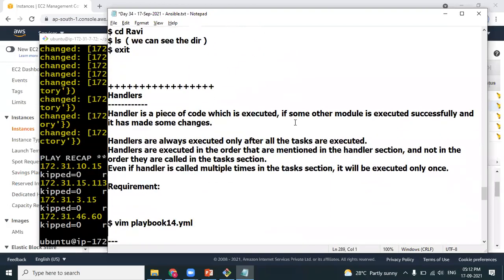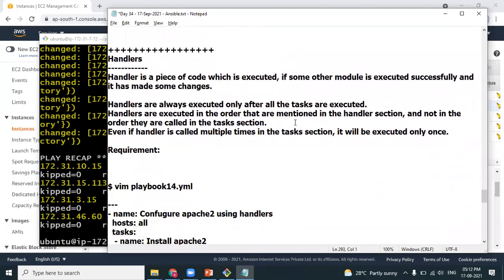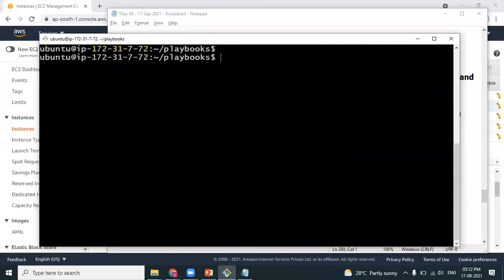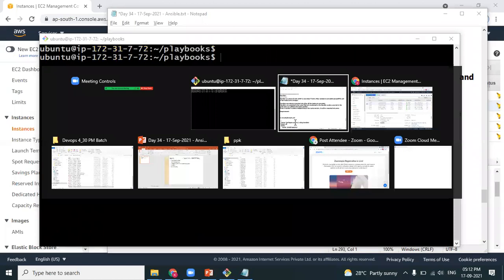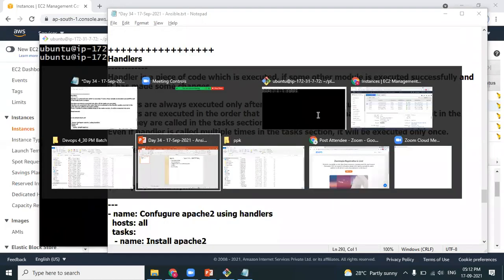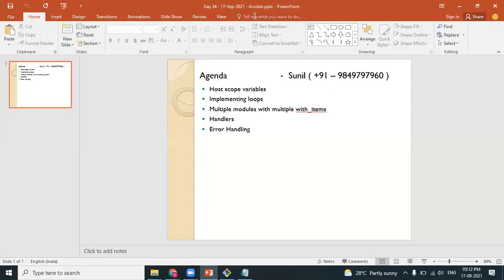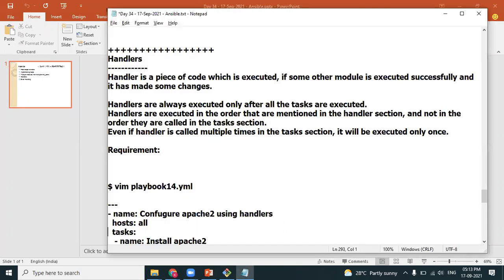Let's move on with handlers. This is important. Many participants get confused between handlers and error handling. Handlers is positive, error handling is negative. What does that mean? Let's experience it. Look at the theory first. Theory is important.